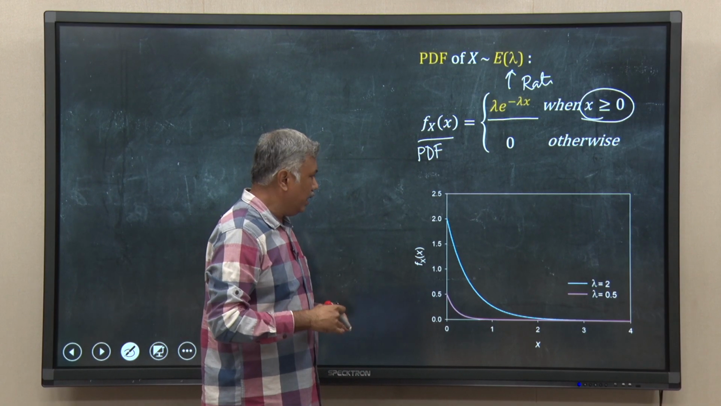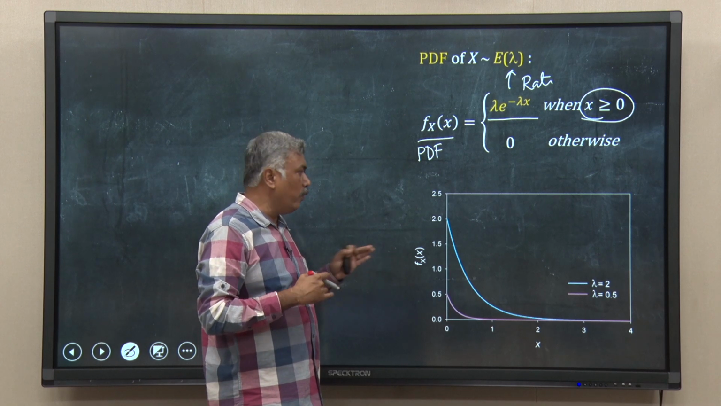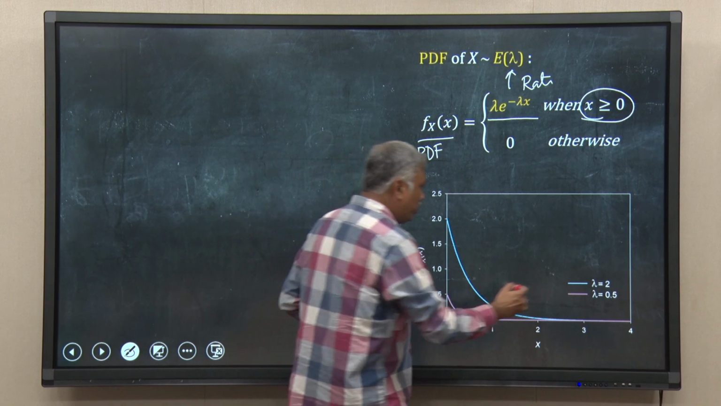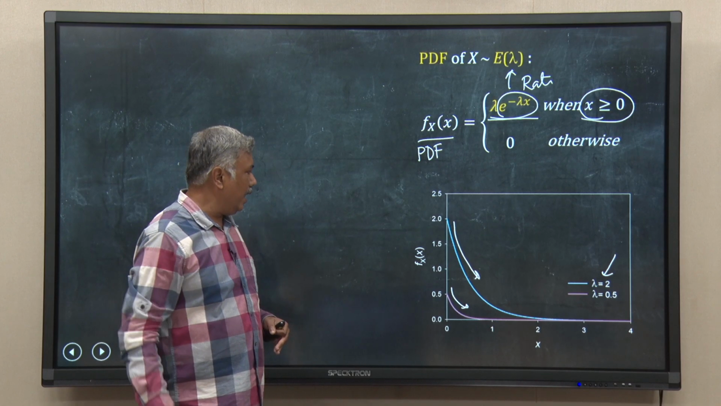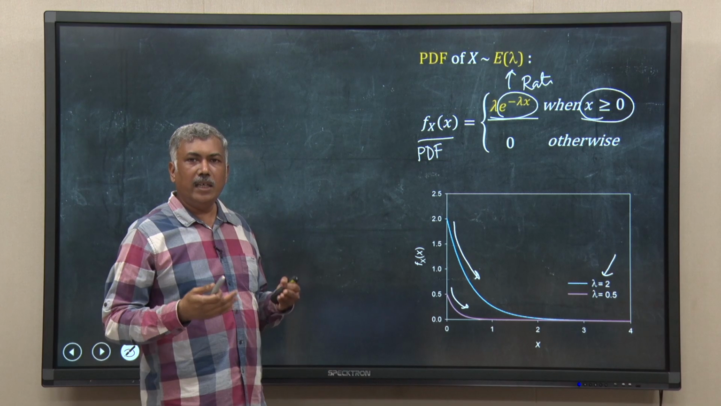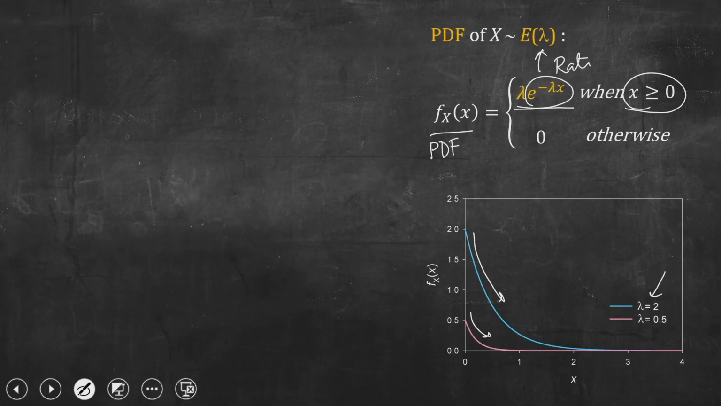If I plot it, I have plotted for two values of the rate parameter, lambda 2 and lambda 0.5. You can see we have exponential decay in both cases, because we have e to the power minus lambda x, right. So, it is an exponential decay, and the rate of decay varies. Obviously, the slope by which these curves fall is also different.